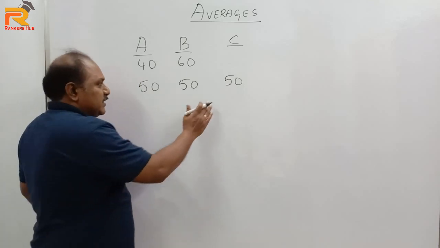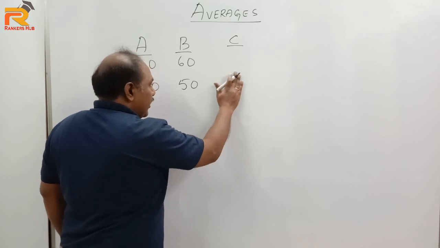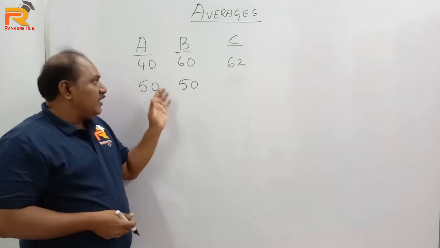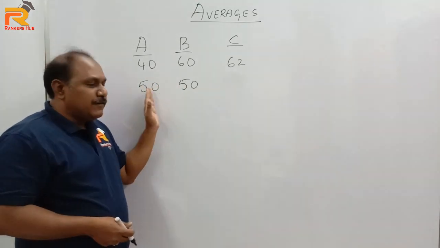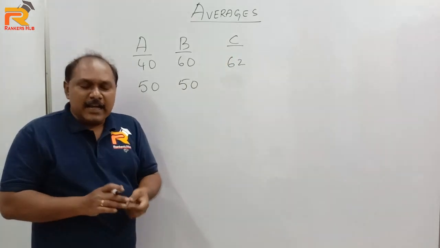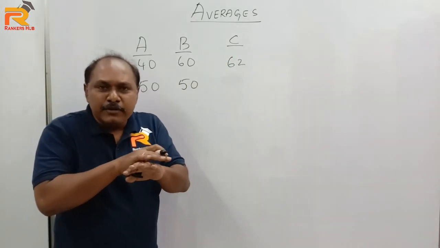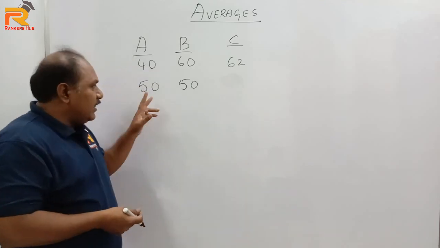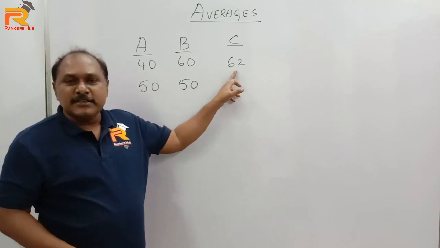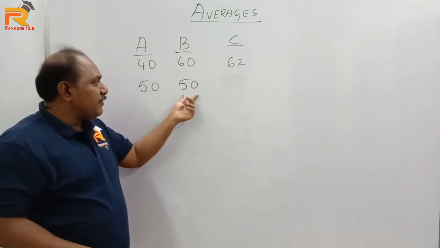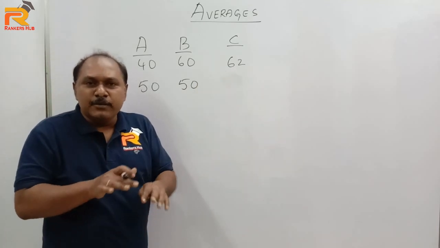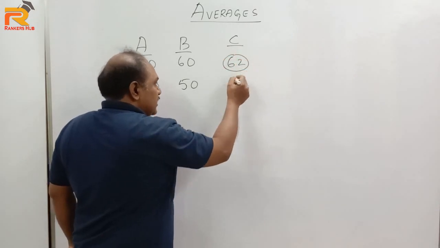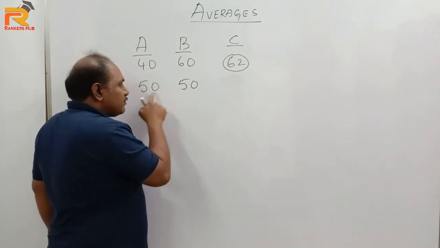So if suppose I say this person C has joined with some 62 rupees. Now what is the average? The average money present with A and B is 50. C joined with 62. As we have discussed, average is nothing but uniform distribution. So now we have to distribute the total equally. A has 50, B has 50 and C has 62. Now how shall we distribute it equally? Now remove the extra money present with C. So C has 12 rupees more than the average money of A and B.